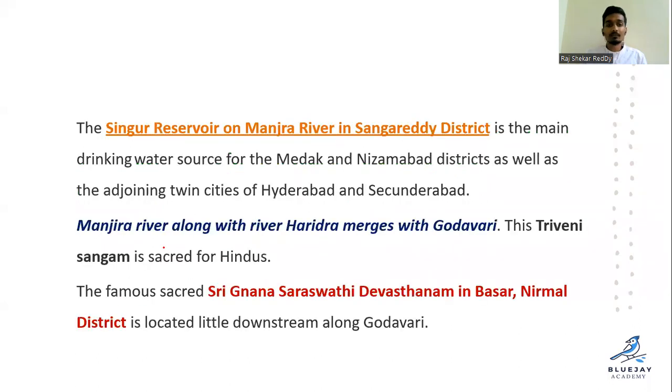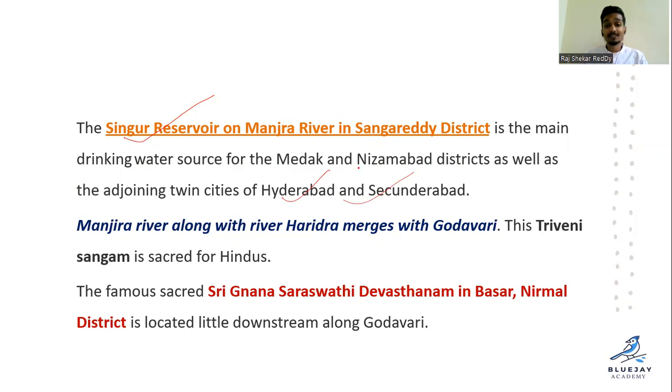So this is the river, and we are talking about the Singur Dam or the Singur Reservoir on the Manjira River in Sangareddy district, the main drinking water source for Medak, Nizamabad, Sangareddy, as well as the twin cities of Hyderabad and Secunderabad.